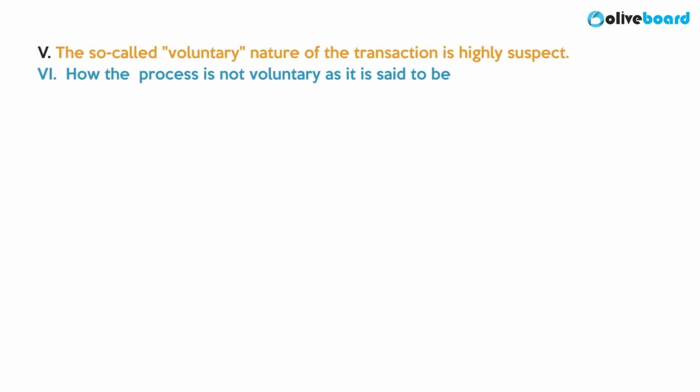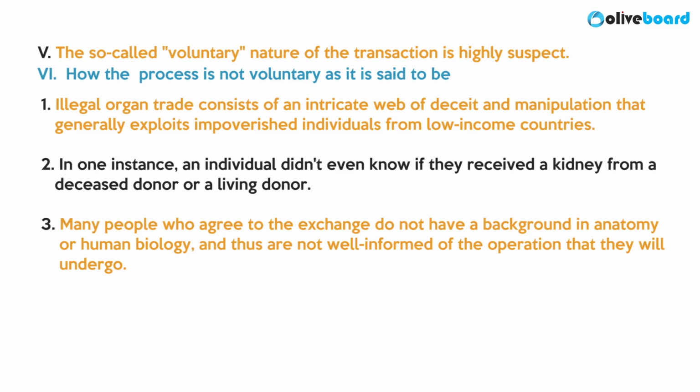Now when we look at the options, both 1 and 3 talk about how the donors are misinformed at the time of donation, which makes it involuntary. Statement 1 says, illegal organ trade consists of an intricate web of deceit and manipulation that generally exploits impoverished individuals from low-income countries. Again, this refers to how this process is involuntary, illegal, and how the people are misinformed. It correctly connects with the last statement.